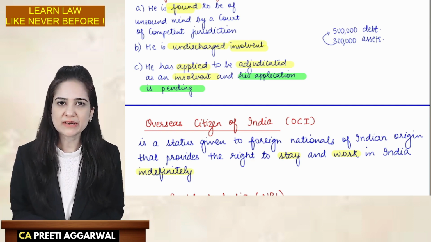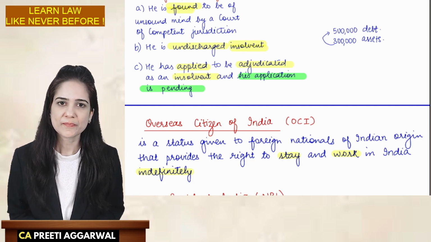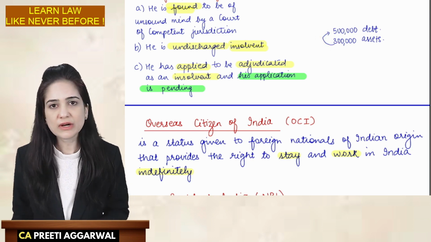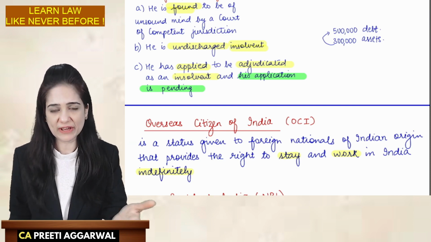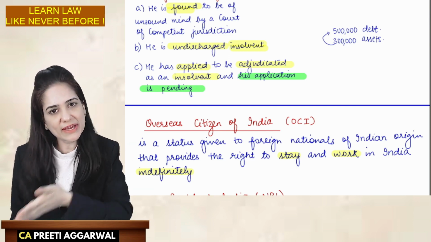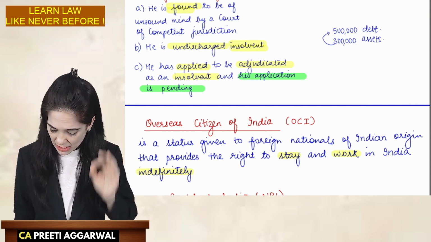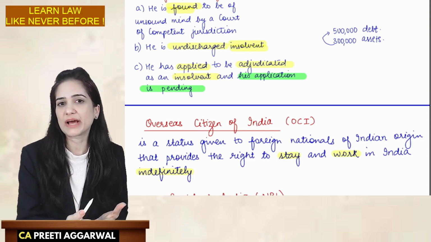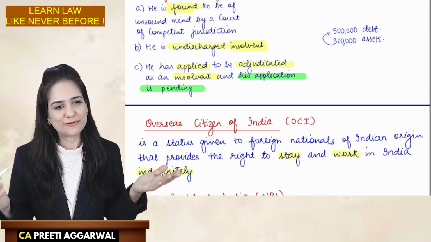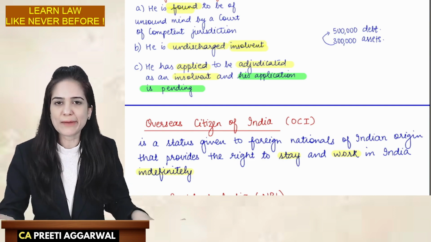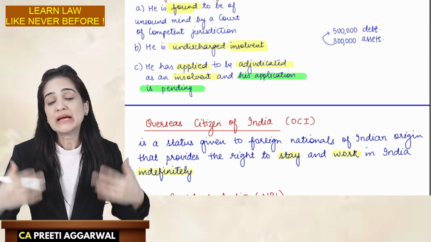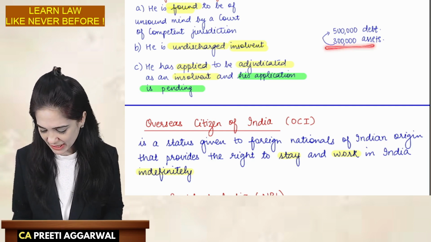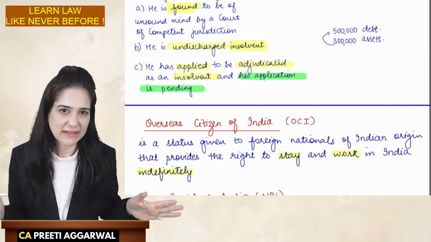Ma'am, he is unable to pay the debts. That is why you're declaring him as an insolvent. No. So what will happen if he is not able, like here it is so clear, his assets are worth 3 lakhs, he has debts of 5 lakhs. So there is a deficiency. That is why he is declared insolvent. See, he is now undischarged because we are still in the process of selling the assets, paying off the liabilities. Later on, once we realize that yes, this is what we can pay, we cannot pay anything more than this, then ultimately he will be declared as bankrupt.